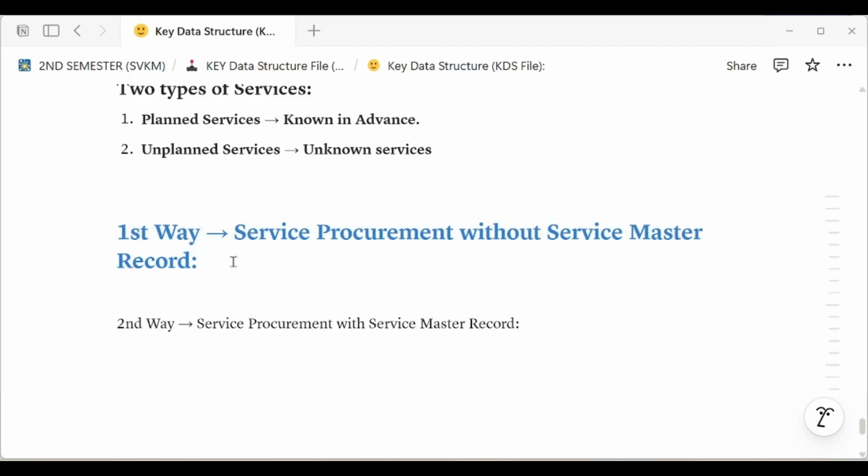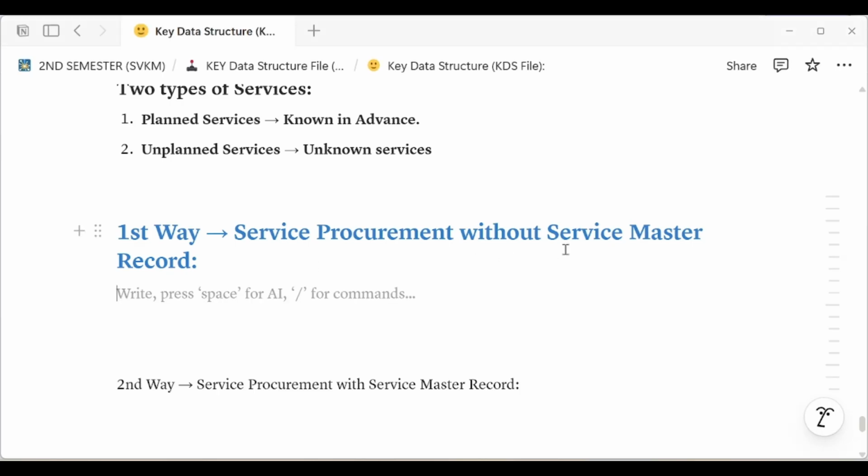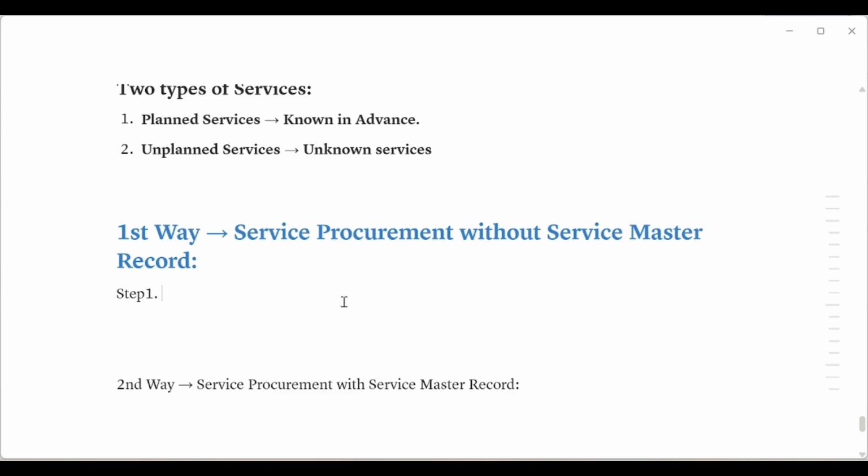So how will we perform it? What are the steps we have? If we go with service procurement without service master record, the first step is to create a purchase requisition, an internal request.